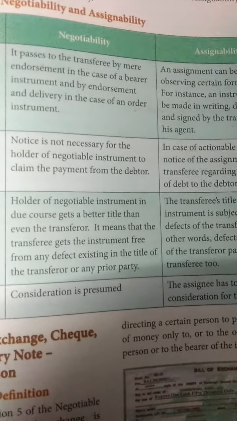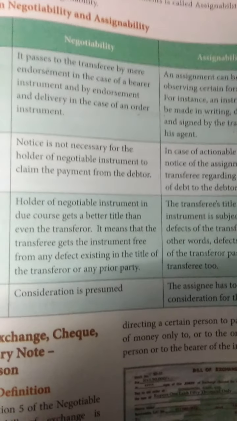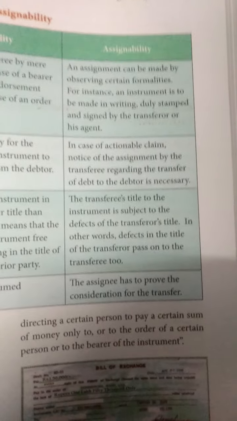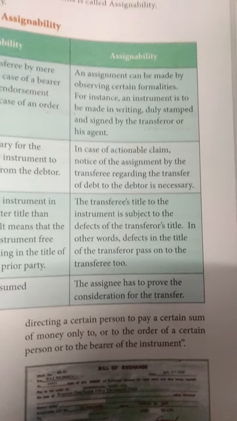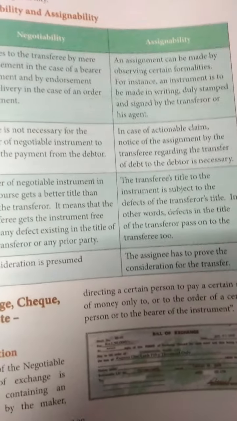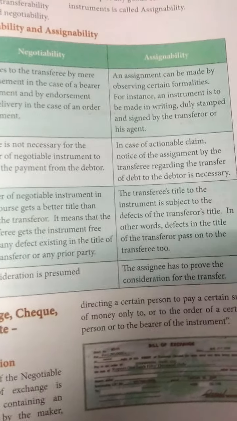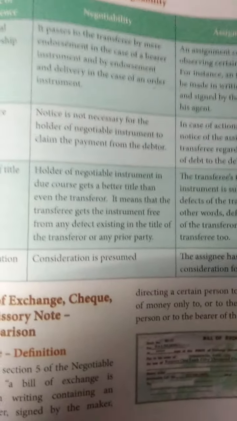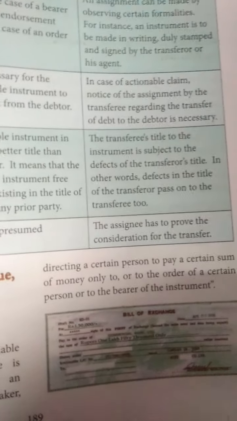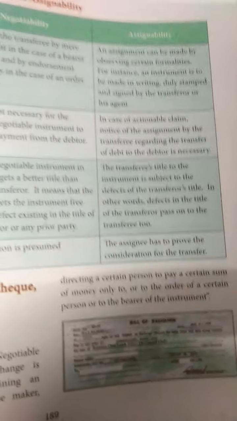Then the second one is notice. Notice is not necessary for the negotiable instrument, but in case of assignability, notice of the transfer regarding the debt to the debtor is necessary. Then nature of the title. Here the negotiable instrument's title is got from the transferor, but the transferee's title to the instrument is subject to the defect. Then consideration: the consideration is presumed. Here the assignee has to prove the consideration for the transferor.